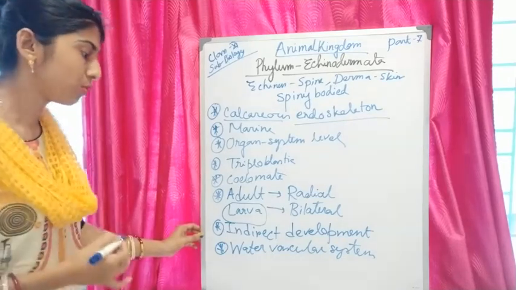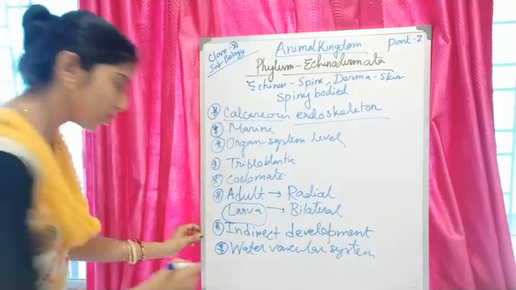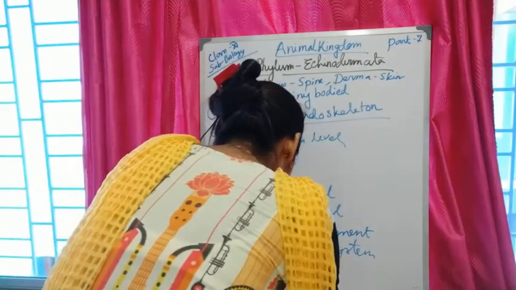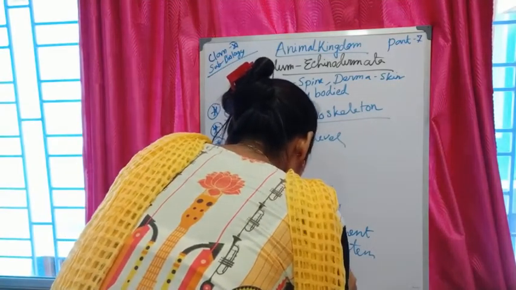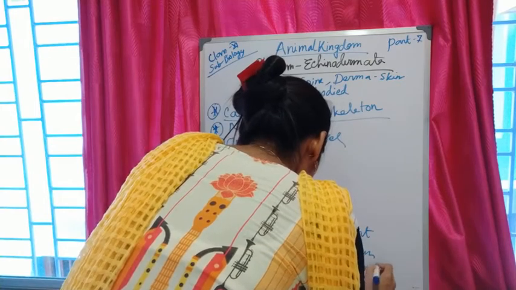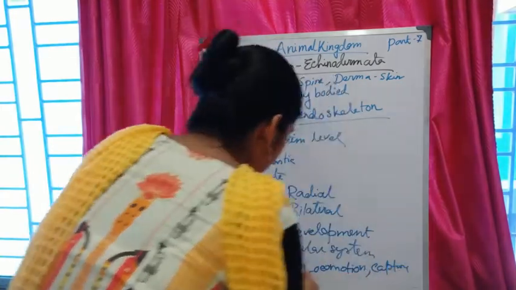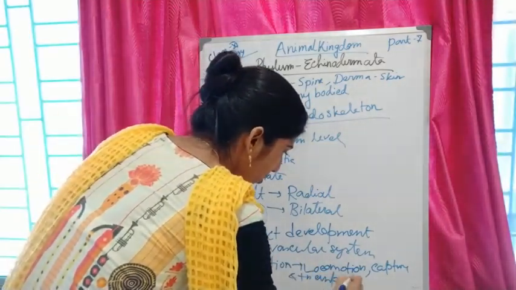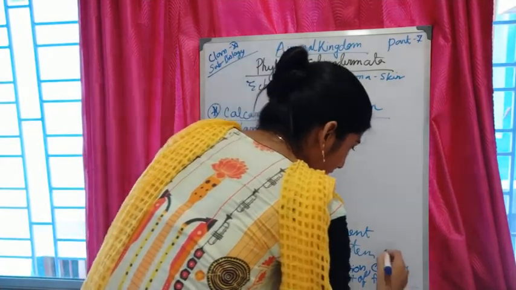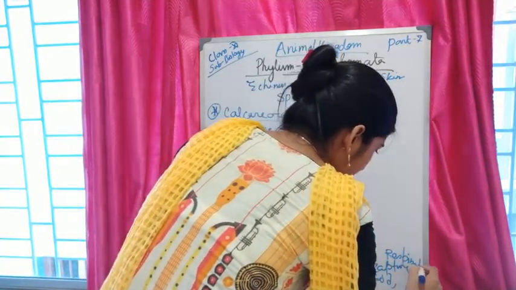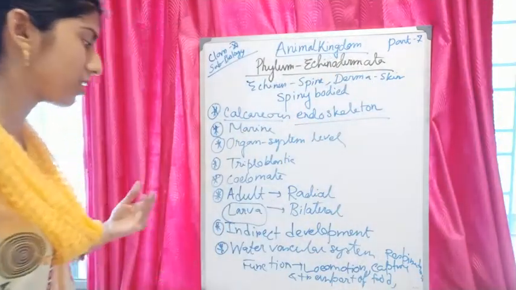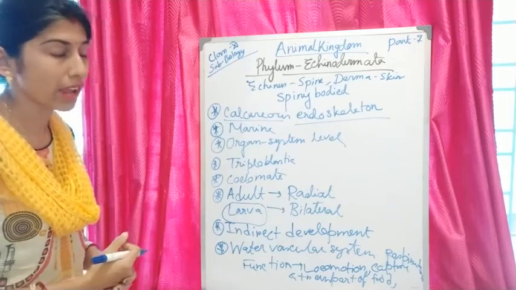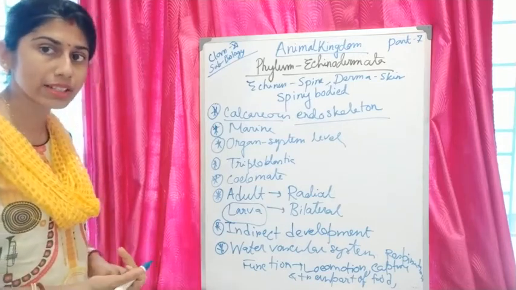It helps in locomotion, capture and transport of food, and respiration. With the help of the water vascular system, they can respire, locomote, and capture and transport food materials.